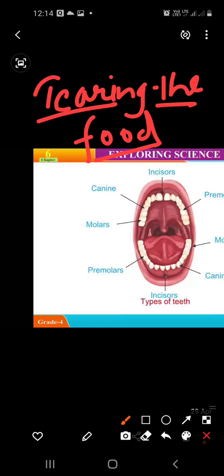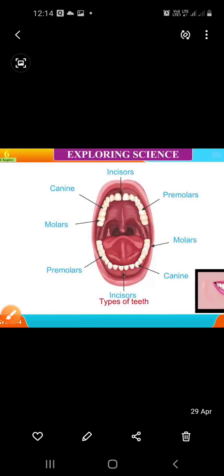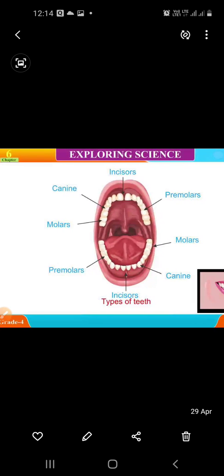Let's talk about another one. This is premolars. You can see here premolars, the third number. The flat and broad teeth next to the canines are called premolars.